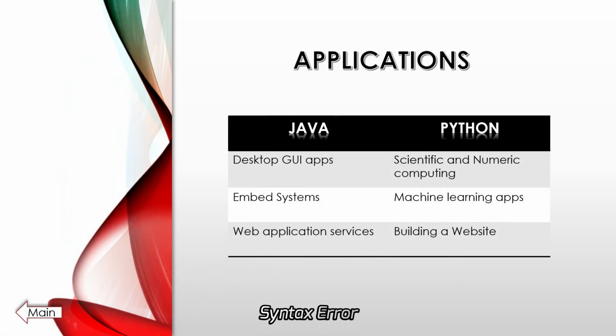Java is used for desktop GUI apps, embedded systems, and web application services, and Python is used for scientific and numeric computing, that is machine learning, data science and all, then machine learning apps and building a website. They both are doing well in their own field. So now you need to decide which field you are interested in, whether making desktop GUI apps, building a website, or scientific and numeric computing. Whatever you are interested in, go for that.